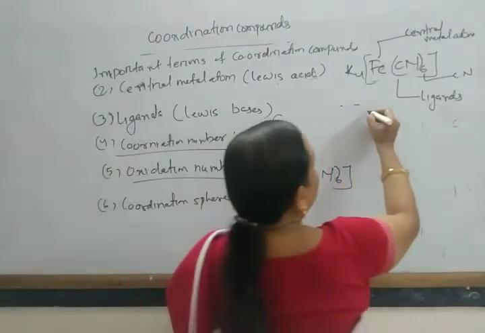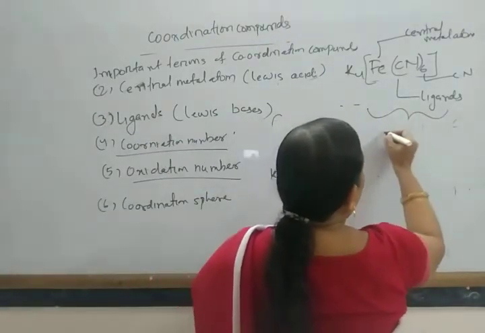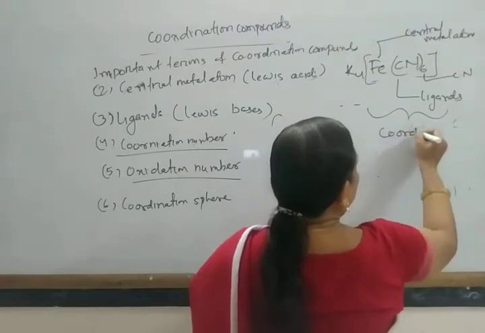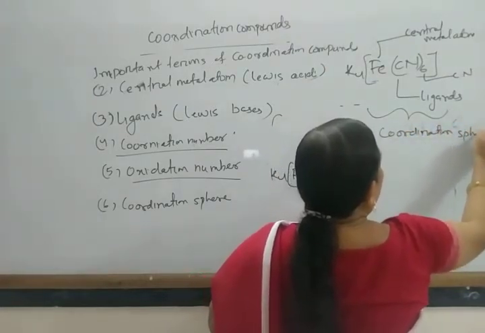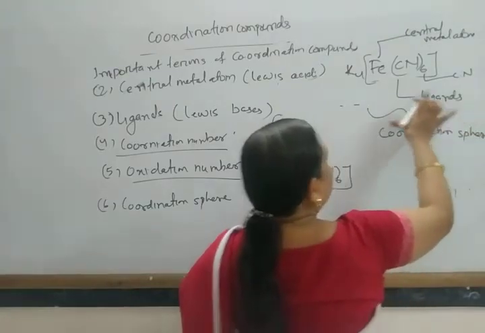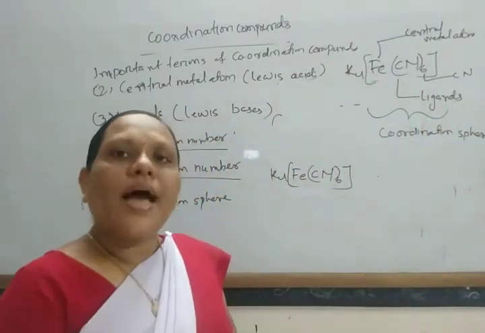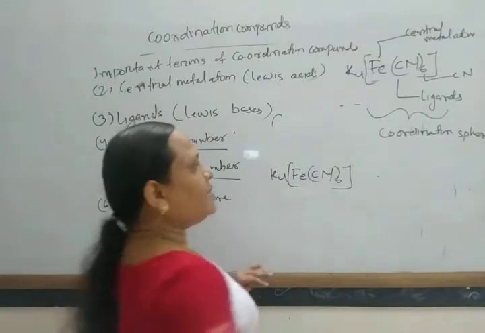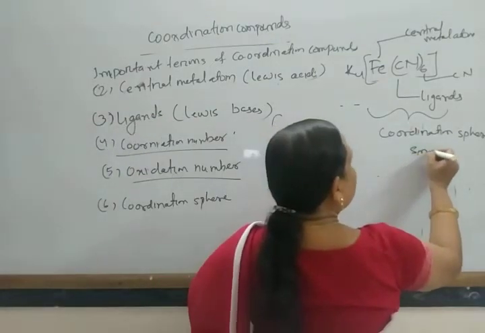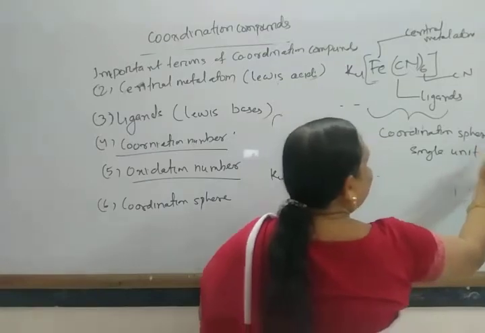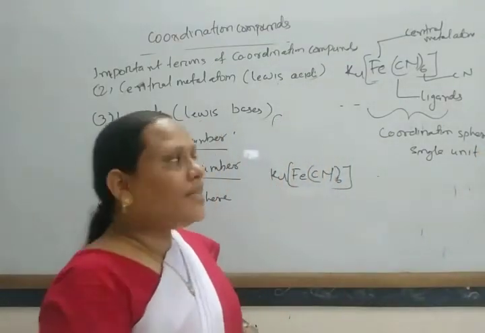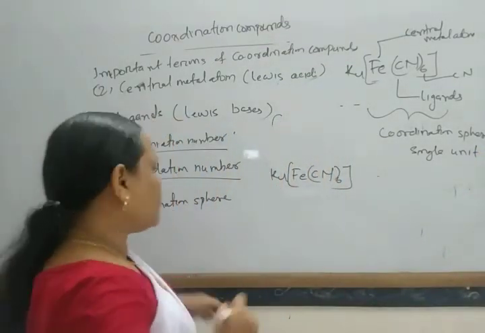What is present here does not undergo ionization. It behaves as a single unit.